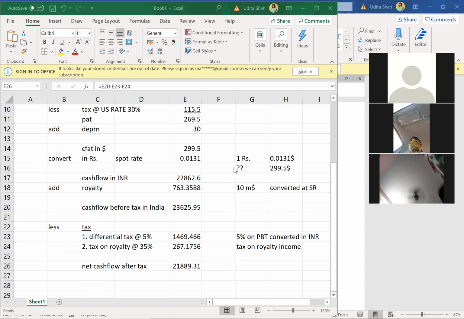See if this is understood now. Translation gain will not be counted for taxation purposes, because translation gain I'll show separately, in my P&L and OCI. So it will be shown in OCI, it will not be shown over here.